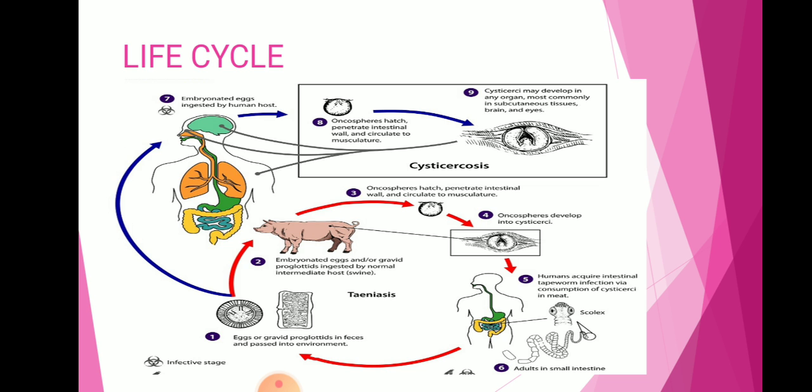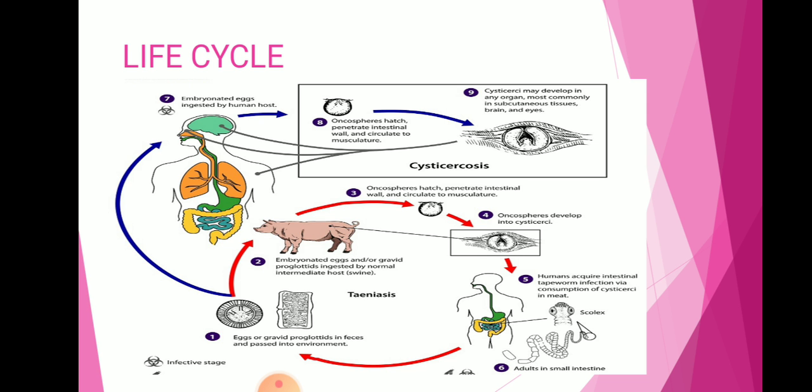This is the image showing the life cycle of Taenia solium. In this image we can see embryonated eggs or gravid proglottids ingested by the normal intermediate hosts, that are pigs. After that, oncospheres hatch, penetrate the intestinal wall, and circulate to the musculature. These oncospheres develop into cysticerci. Humans acquire intestinal tapeworm infection via consumption of cysticerci in meat. Adult tapeworms are present in the small intestines.